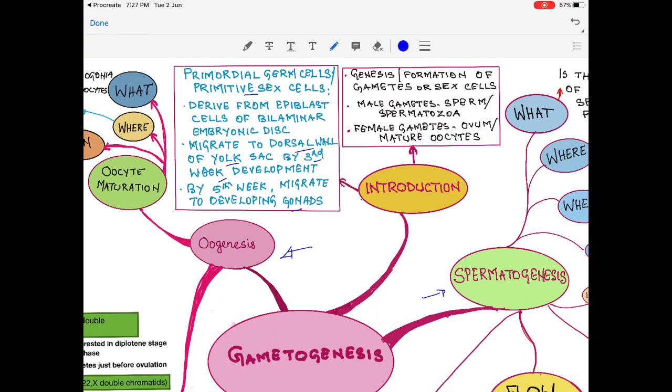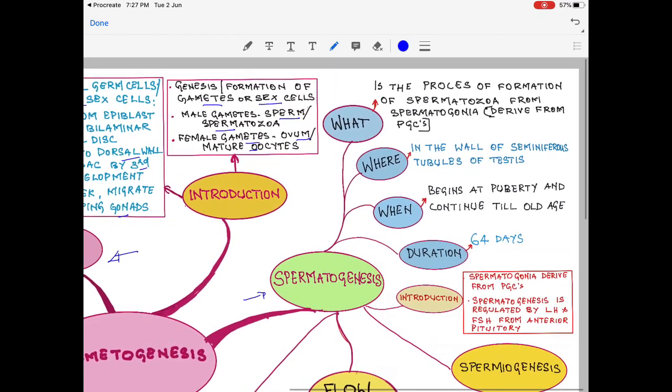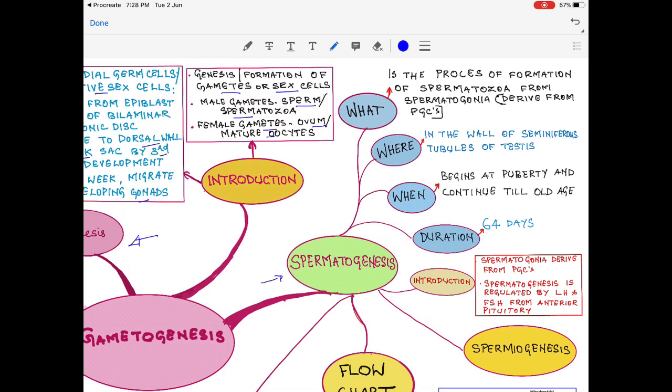Now, about gametogenesis, what is it? Genesis means formation. Gametogenesis is the formation of gametes or sex cells. The male gametes are called sperm or spermatozoa. Female gametes are called ovum or mature oocytes. Now we'll come to the first topic, that is spermatogenesis.